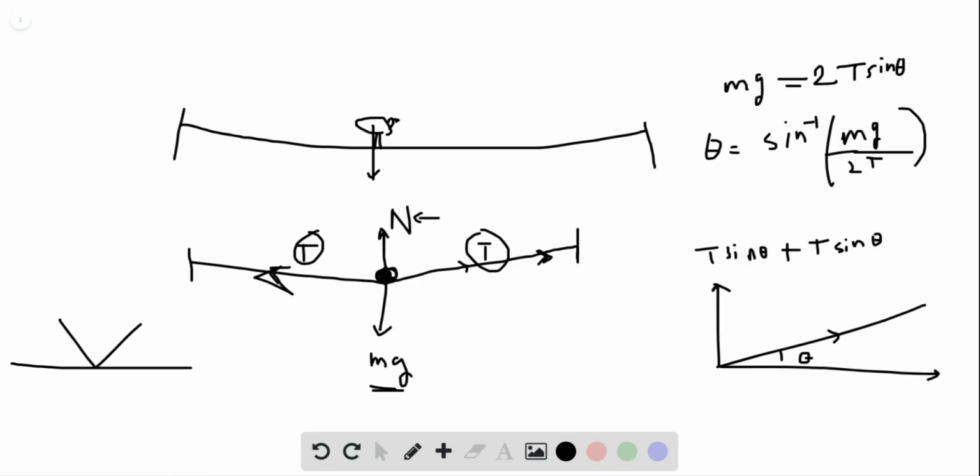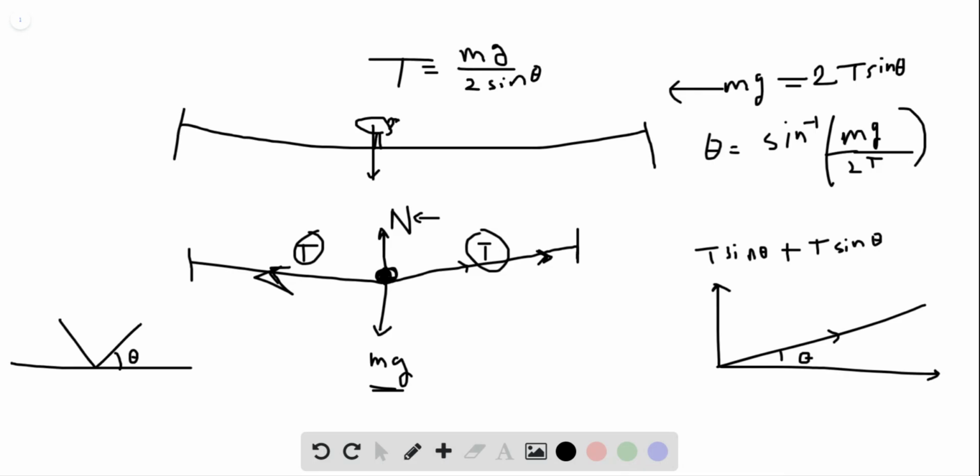In that case, this angle theta is large. And then let's also write an expression for T from this. So T is equal to mg divided by twice sine theta.